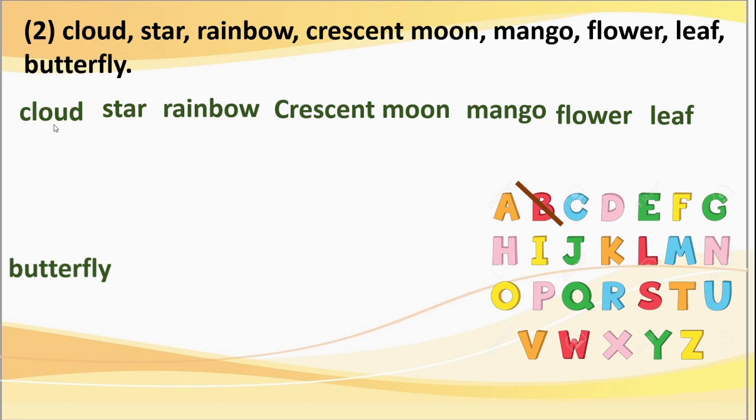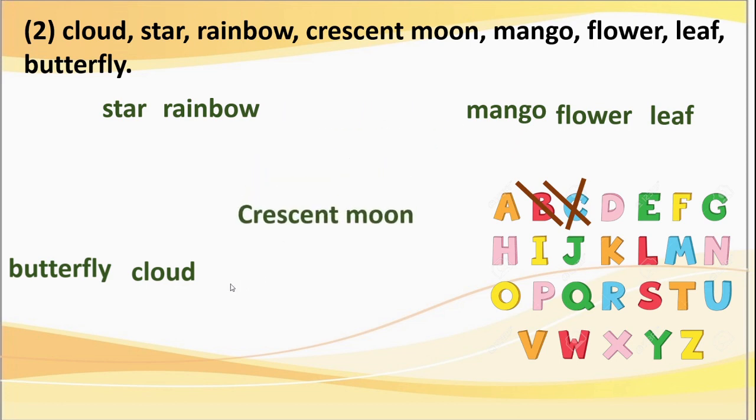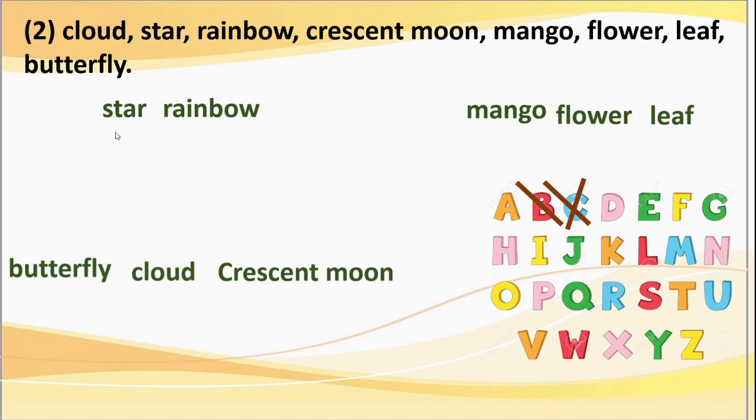So we have to write cloud first. Okay, we will cut C once and we will write cloud here first. Then we will cut C again and we will write crescent moon next to the cloud. Got this? Yes. Is that clear? Nice. Now here our C is over. D. No D word, correct. Then E. No word begins with E. Then F. Flower. Very good. Flower we will write next to the crescent moon.